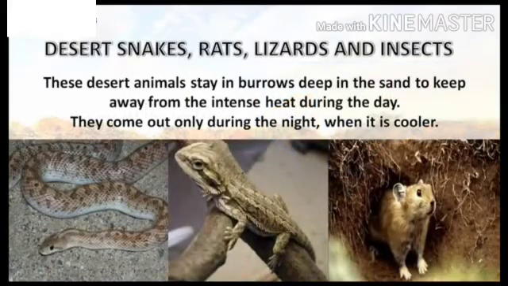But what happens to desert snakes, rats, lizards and insects which do not have all the features that are present in a camel? These desert animals stay in burrows deep inside the sand to keep away from the intense heat during the day. They come out only during the night when it is cooler.